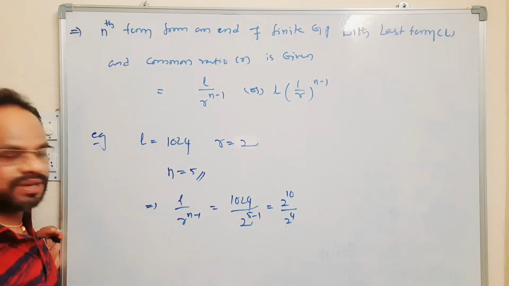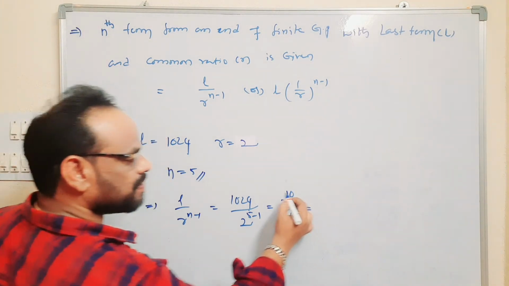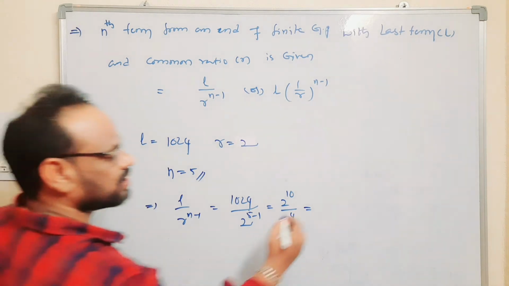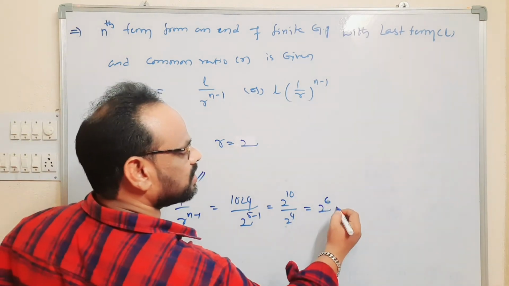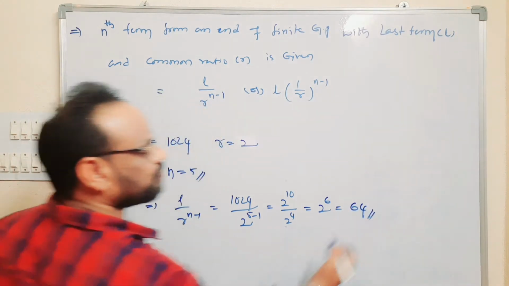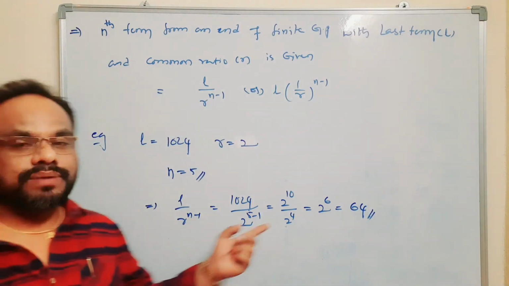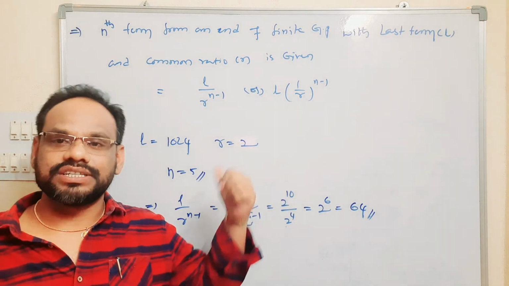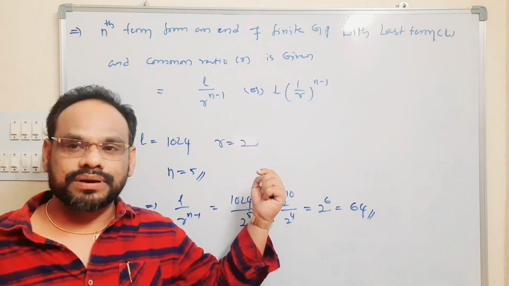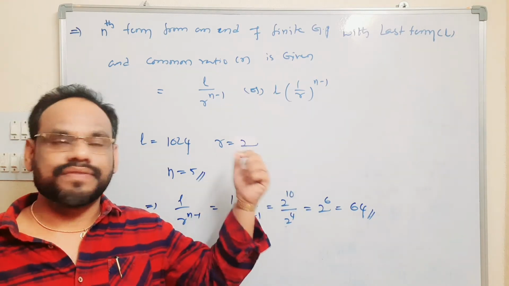Using a power m by a power n is a power m minus n, 10 minus 4 gives 2 power 6, which is 64. 64 is the fifth term from the end of the given GP.